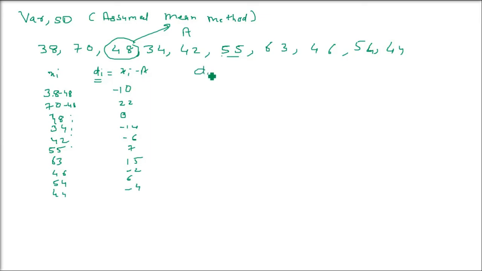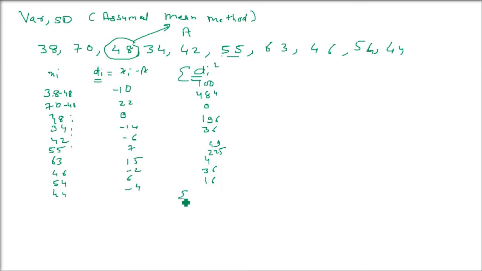Now you have to square it. This is d_i whole square. So when you square it, what do you get? You have this, I'm just squaring it. 10 is 100, and 7, 7 is 49, 15, 15 is 225, and 4 is 16, 6 is 36.